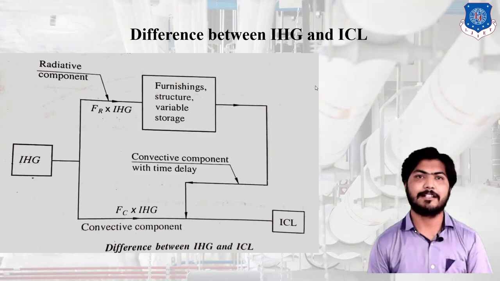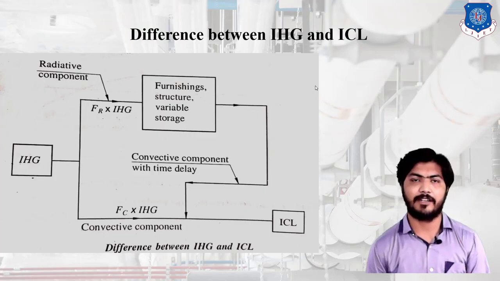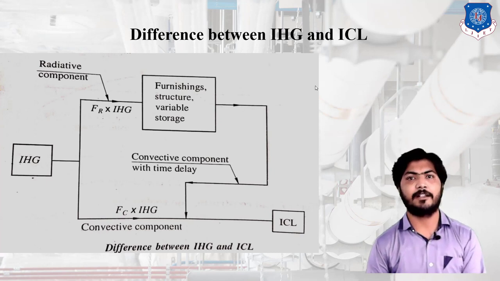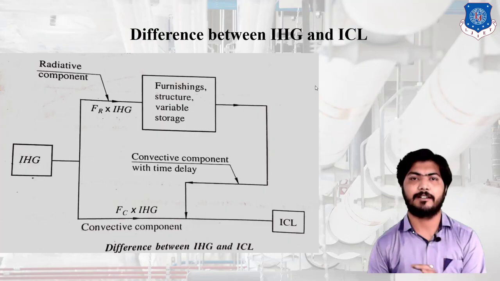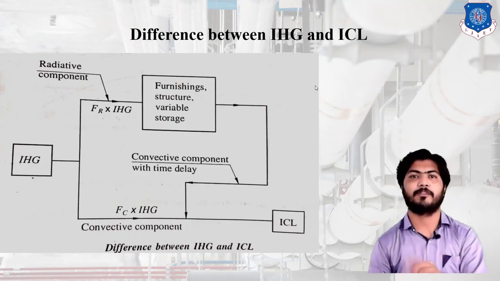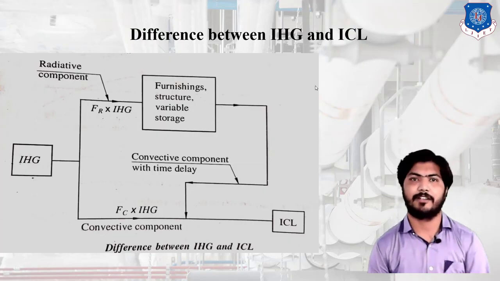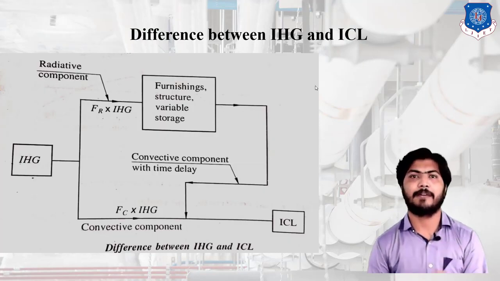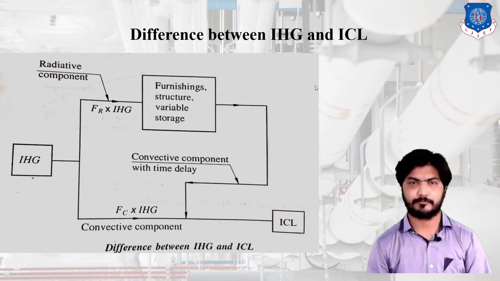Okay. But another component is the FC, that is the convective component. In this component, the heat is transferred directly to the room by the convective method. At that time the air conditioning directly absorbs or removes the heat from the desired place, known as the convective component. Both are combined, and this total load is on the air conditioning system.